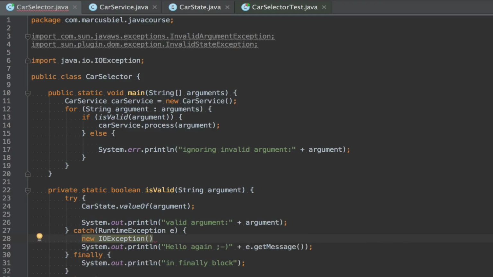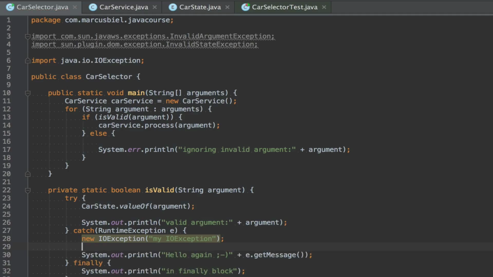Let's create an IO exception shortly. So see, you can also just create them like any other object. And now on that exception, well, it cannot be called E because we already have that.